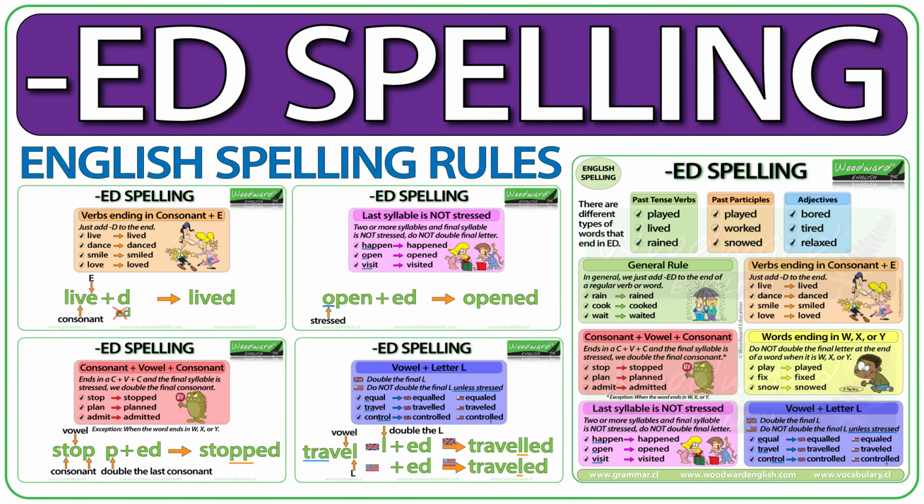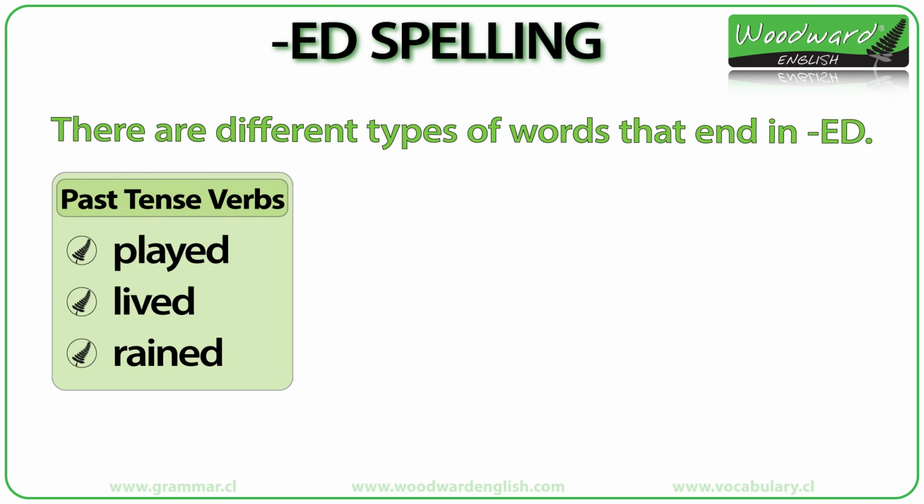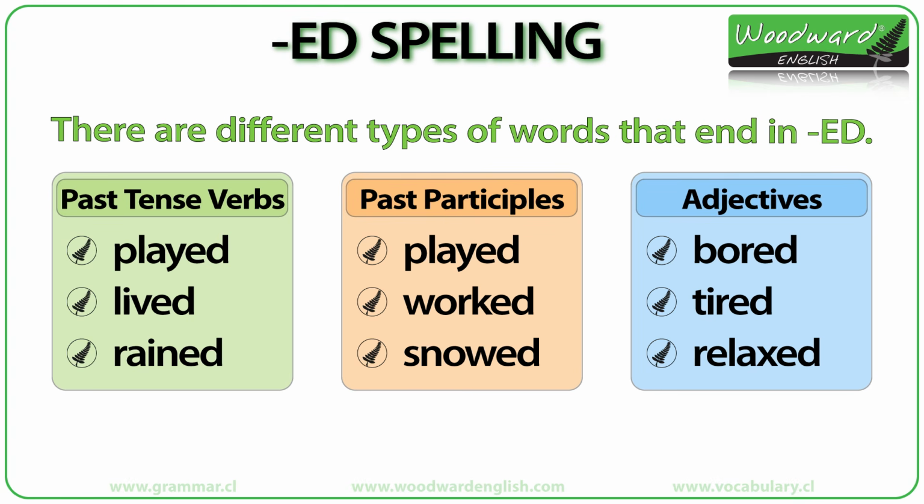ED spelling rules. Spelling of words ending in ED. In English, there are many words that end in ED. There are regular past simple tense verbs, regular past participles. They usually have the same form as their past simple tense form, like played. And there are adjectives ending in ED. In this English lesson, we're going to learn the correct spelling rules of these words ending in ED. Let's have a look.